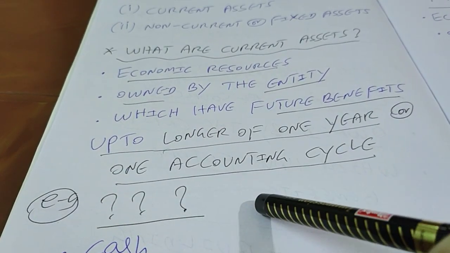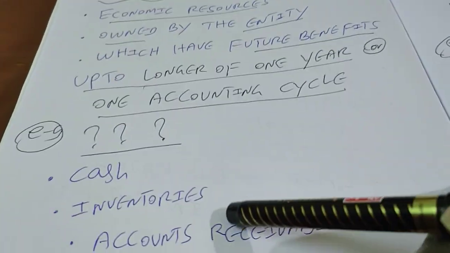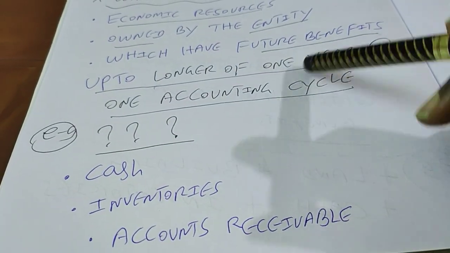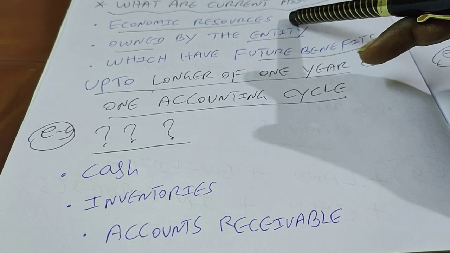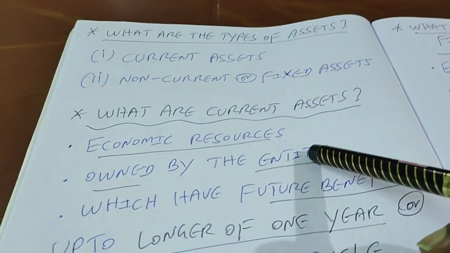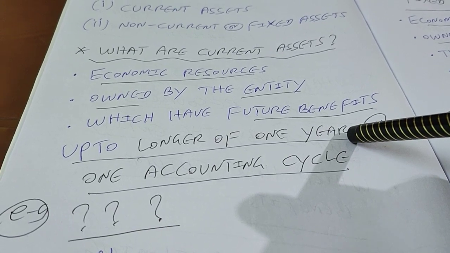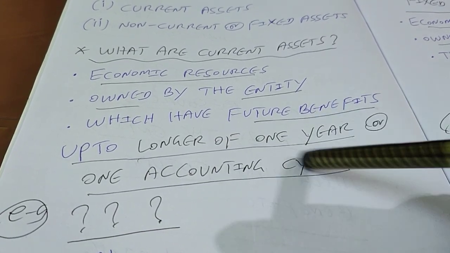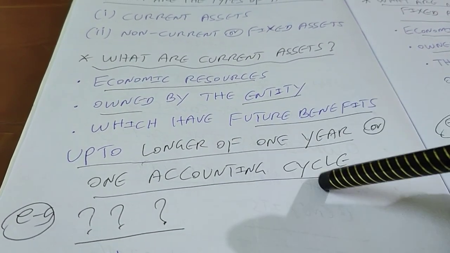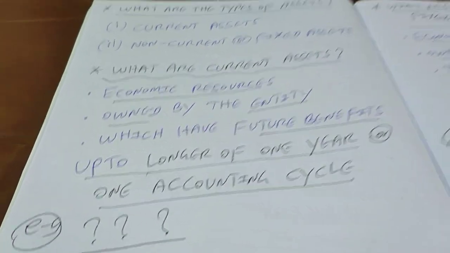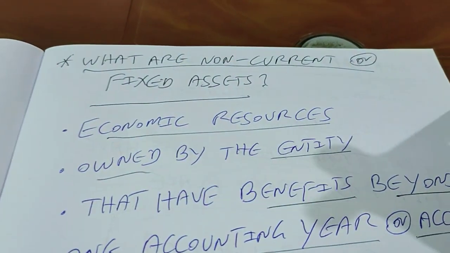What are the examples for that? Cash, inventories, accounts receivable. So these are all examples for current assets. So that means resources owned by the entity which are going to give benefit to the entity for the next 1 year or one accounting cycle, whichever is longer, is called current assets. So that means assets with short term life. Let's move ahead to the next type of asset.